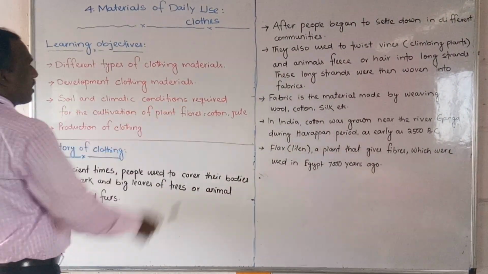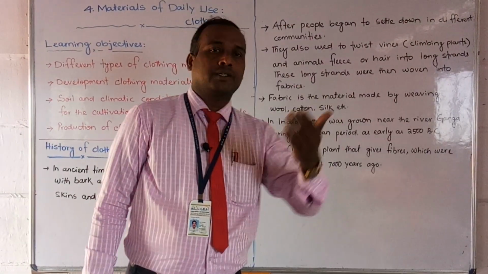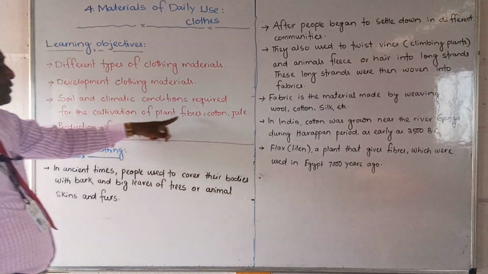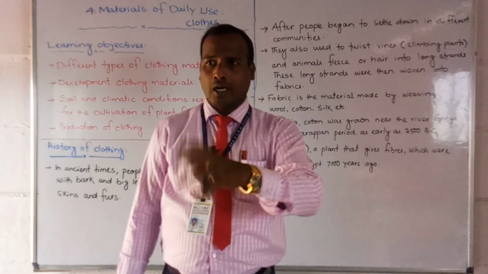Development of clothing materials, whatever the fabrics or fibers, how they are developing. Second, soil and climatic conditions required for the cultivation of plant fibers like cotton and jute. Especially the natural fibers, cotton and jute, how they are developing.